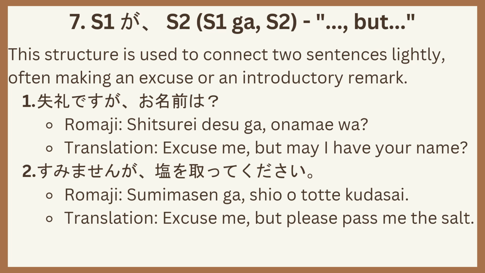Number 7, sentence 1, ga. Sentence 2, but. This structure is used to connect two sentences lightly, often making an excuse or an introductory remark. For examples, shitsurei desu ga onamae wa? Excuse me, but may I have your name? Sumimasen ga shio o totte kudasai. Excuse me, but please pass me the salt.